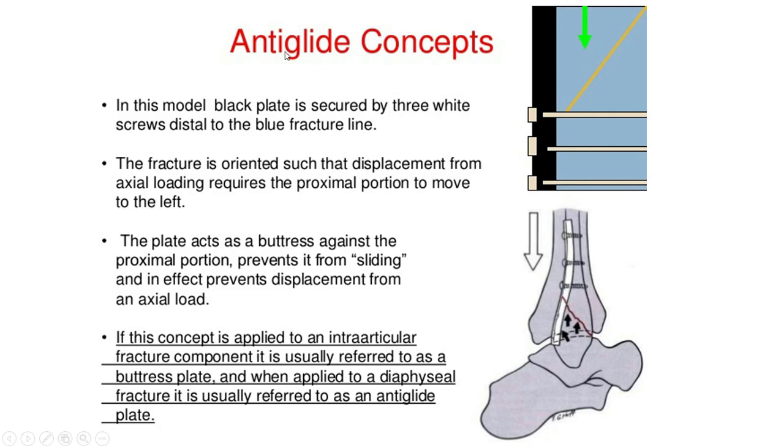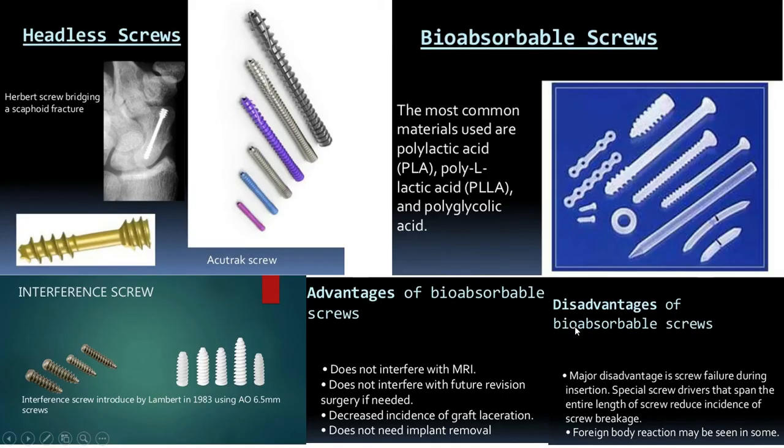And the anti-glide plate. The anti-glide plate concept means, in case of the distal fibula, if there is an oblique fracture and we put a tubular plate and fix it proximally, then this fracture fragment will not slide. This is called the anti-glide mode plate. It is most commonly used on the posterior medial aspect of the fibular fracture.